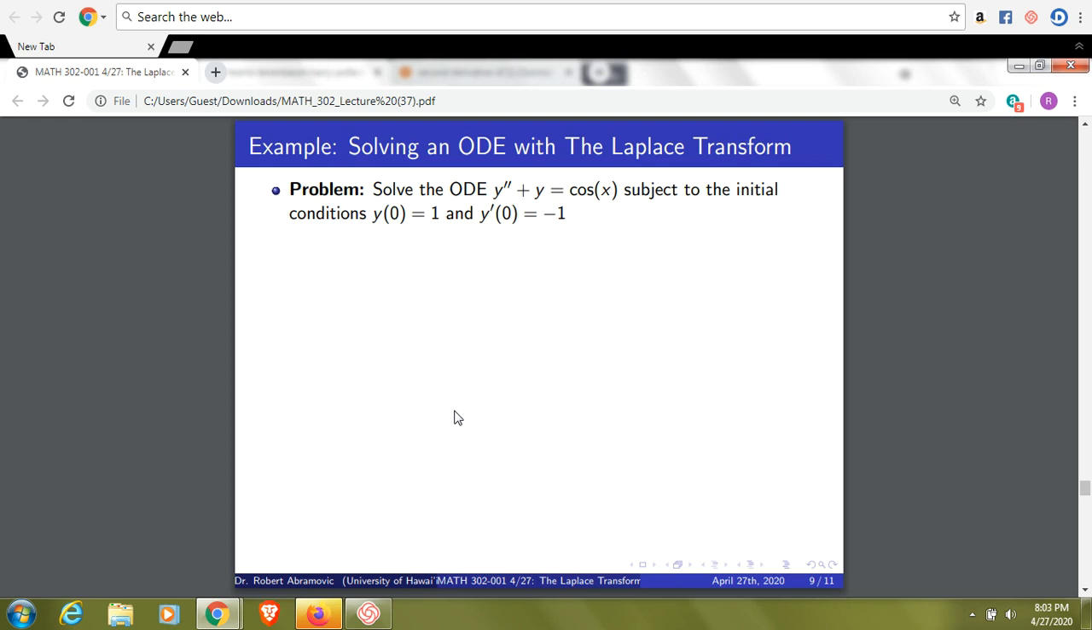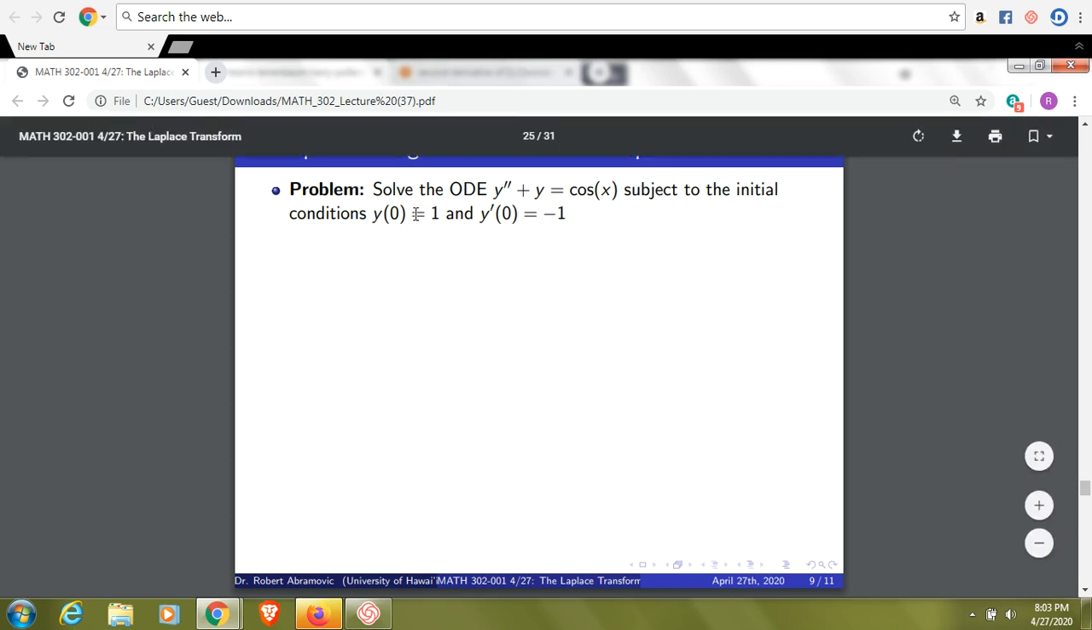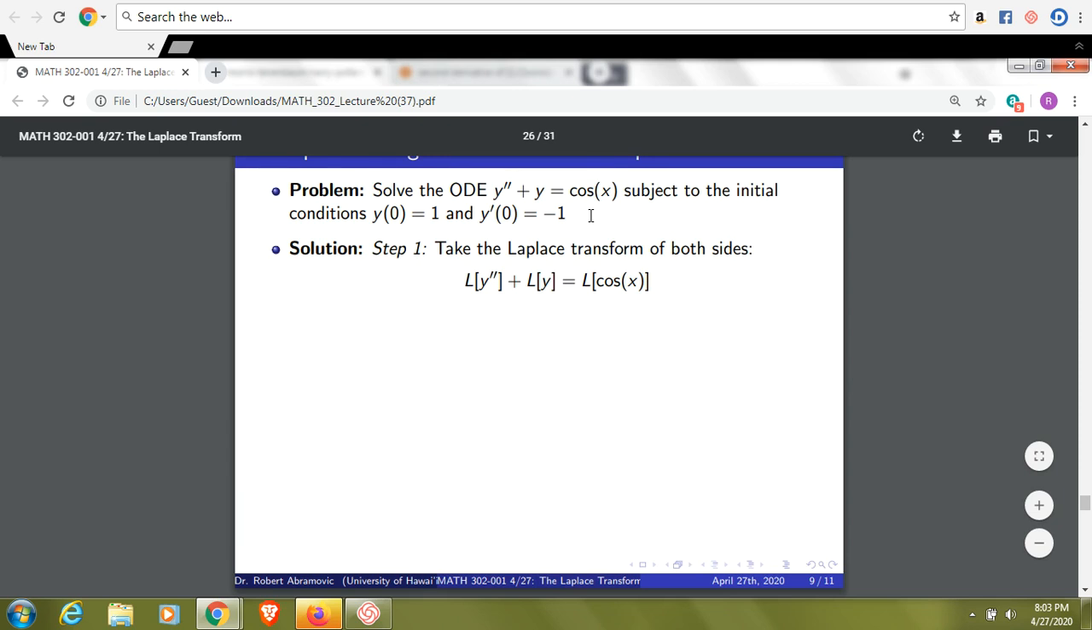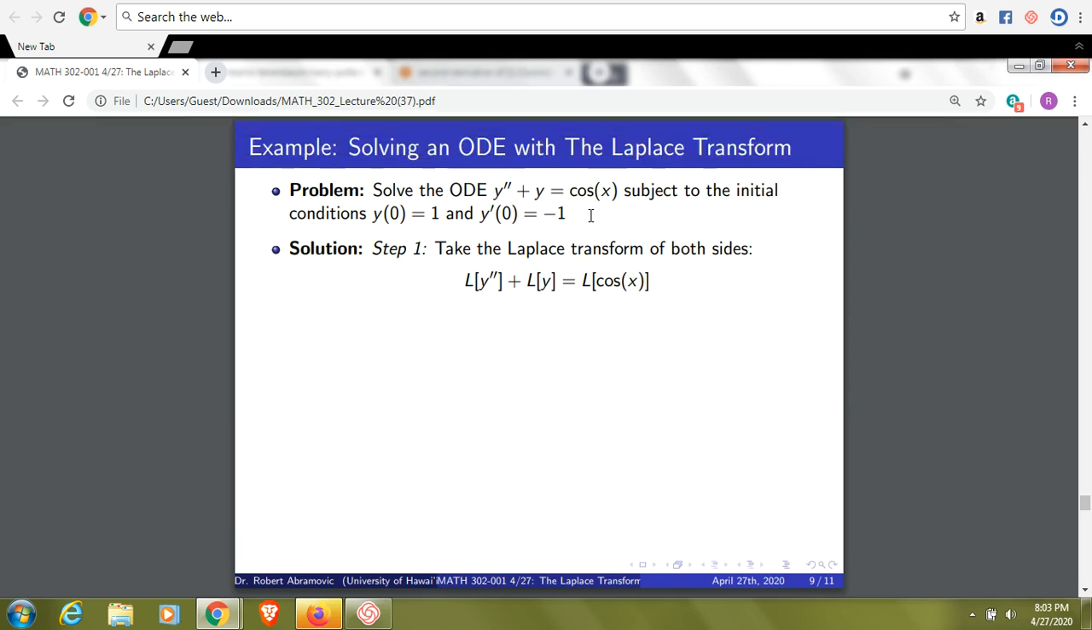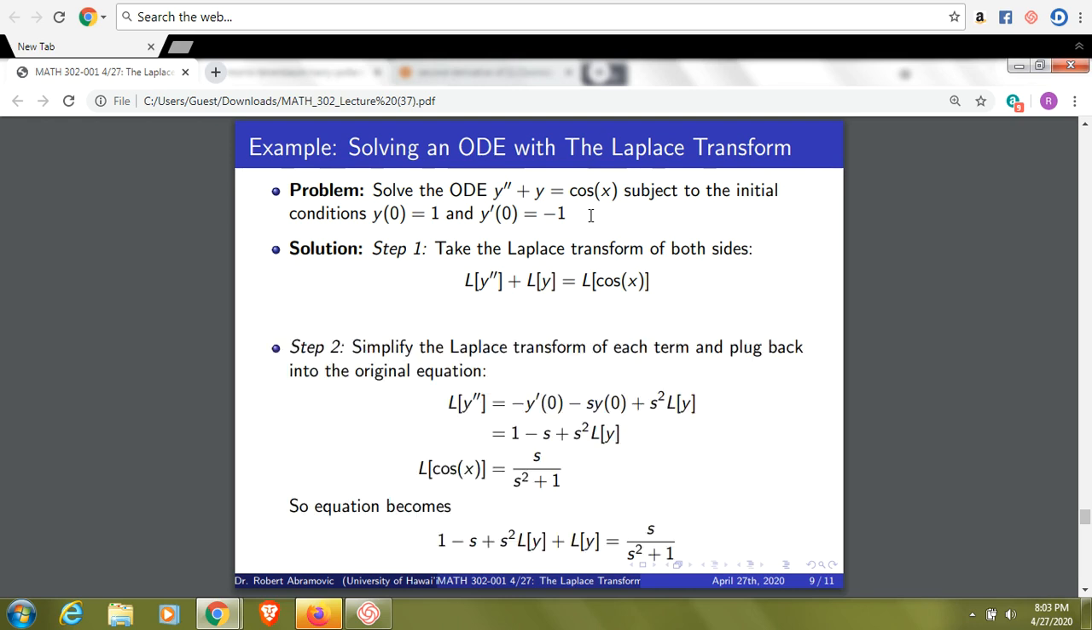Let's solve the ODE y double prime plus y is cosine x, subject to initial conditions y of 0 is 1, y prime of 0 is negative 1. Step 1 is to take the Laplace transform on both sides. L of y double prime plus L of y is L of cosine of x.